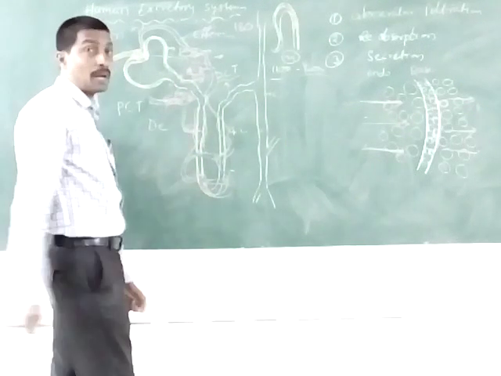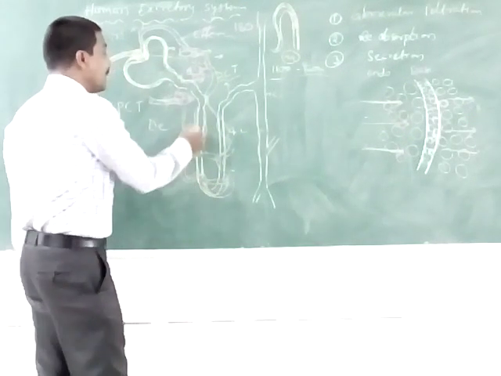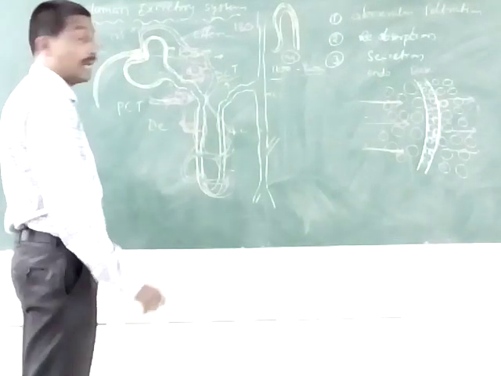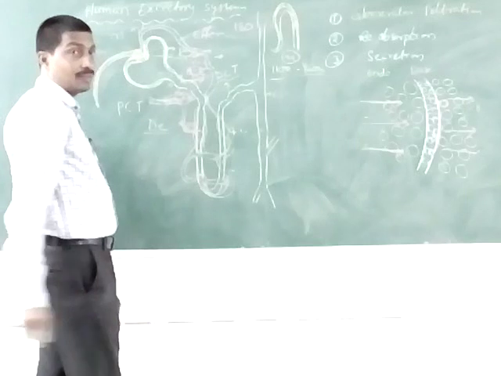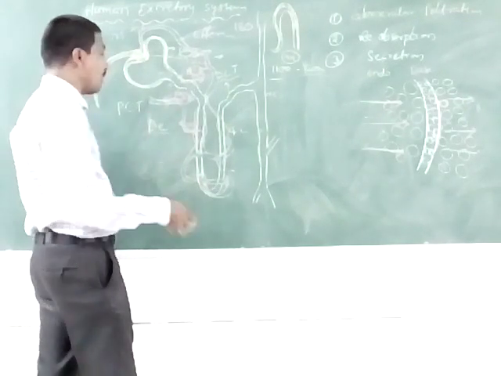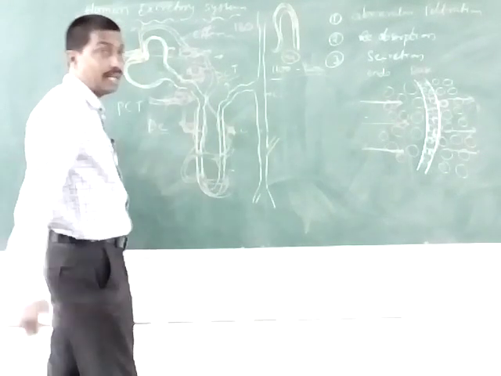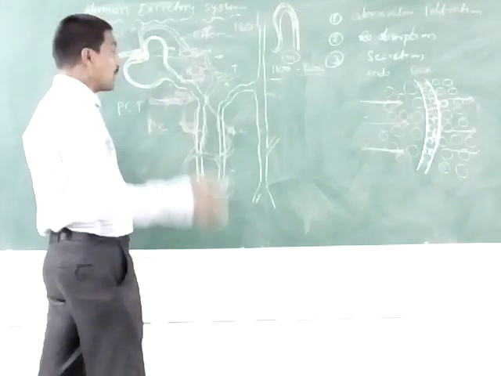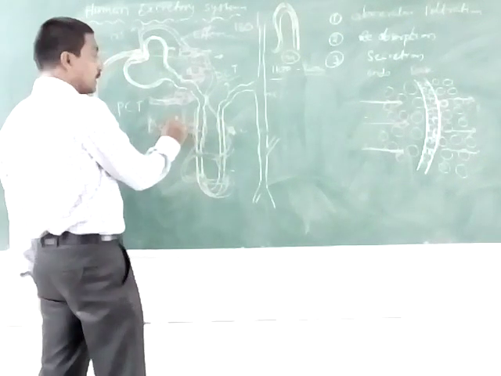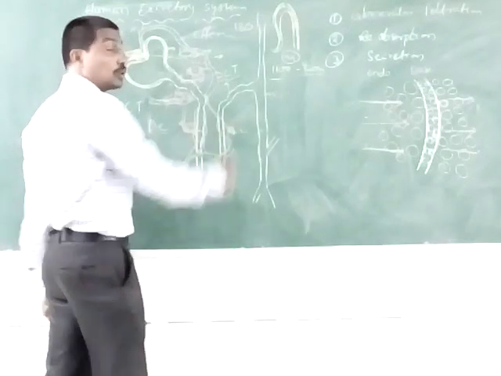The proximal convoluted tubule has cuboidal epithelium. Then comes the loop of Henle. The descending limb of loop of Henle facilitates reabsorption of water and does not have electrolytes. The ascending limb of loop of Henle is permeable to electrolytes and impermeable to water molecules.